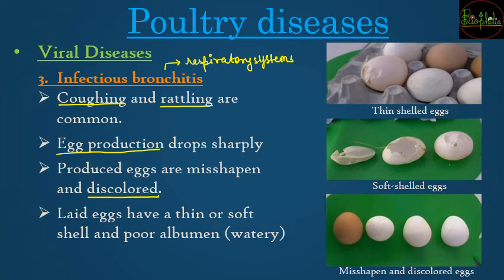So symptoms पता करने के लिए कोई changes हो रहे हैं, for that all those 6 points that we have seen for the dairy farm that are applicable also for the poultry farm need to be taken care of every time, as we see for any animal husbandry practices. So after we can see the symptoms like egg production drop हो गया, उनके जो अंडे आए भी, these are discolored, they can have soft or thin shell, they can have poor albumin यानी जो yellow yolk होता है, the yolk is going to be very watery, वो consistency सही नहीं होगी. All that can be seen in the case of infectious bronchitis.